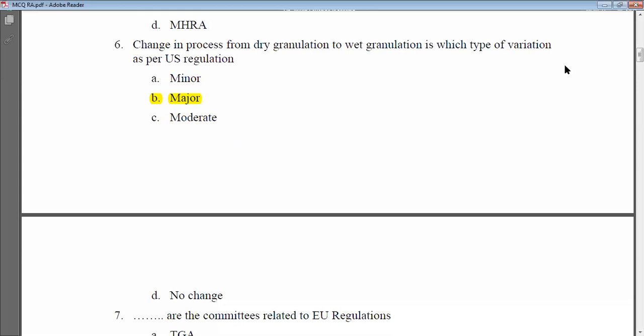So these are the four different options, and out of these four, it is the second one, B. What is it? It is major. So change in the process from dry granulation to wet granulation is a type of variation in technology transfer which falls under major variation.